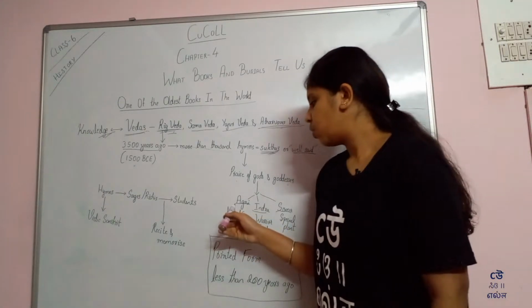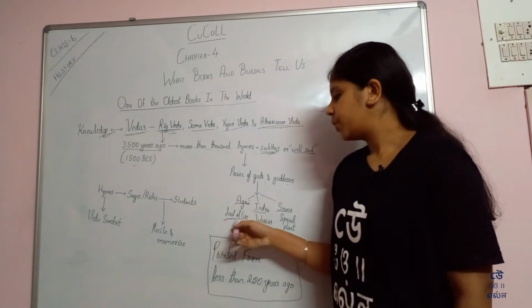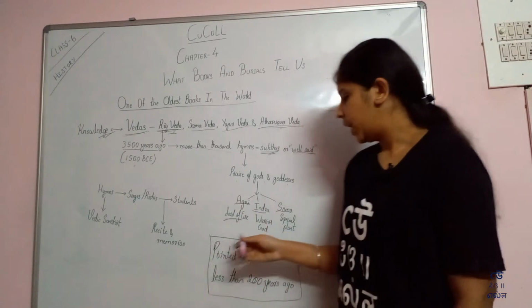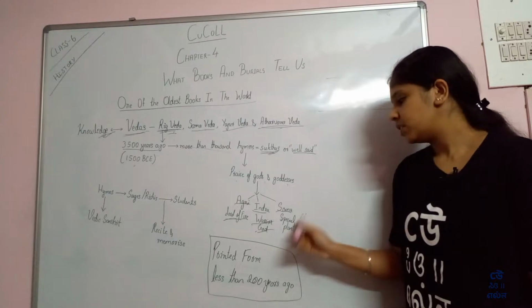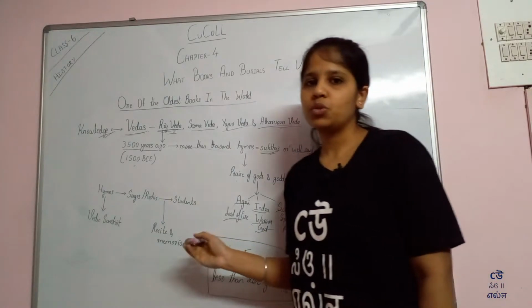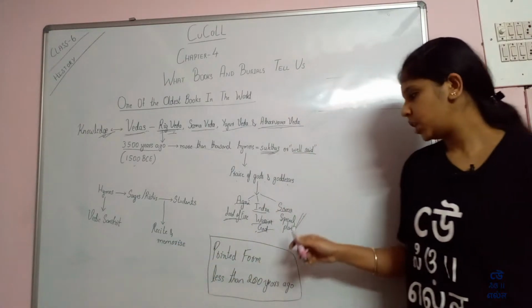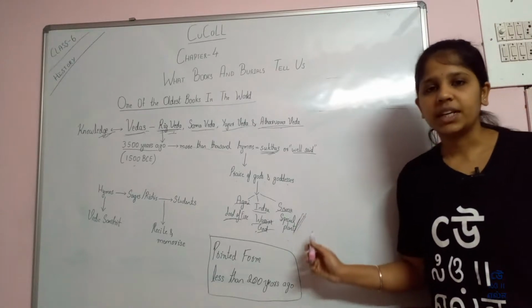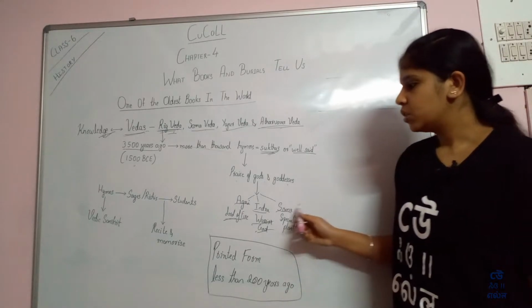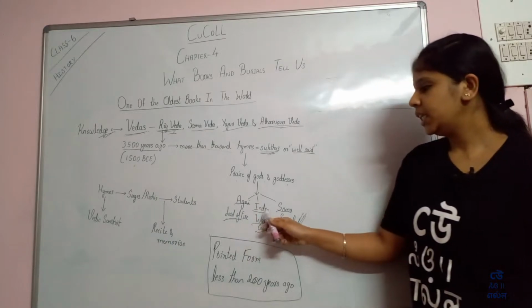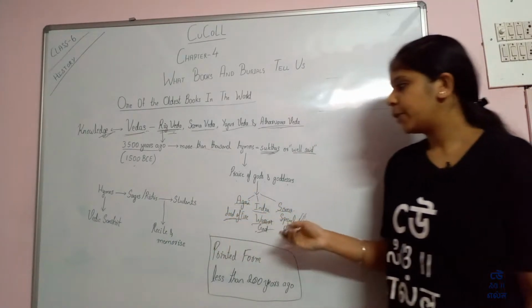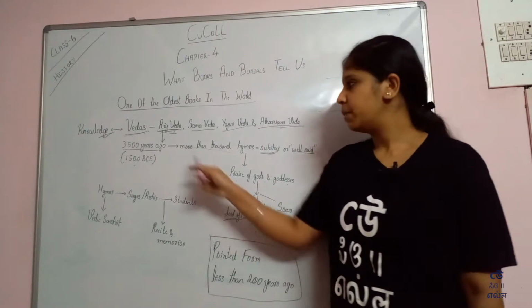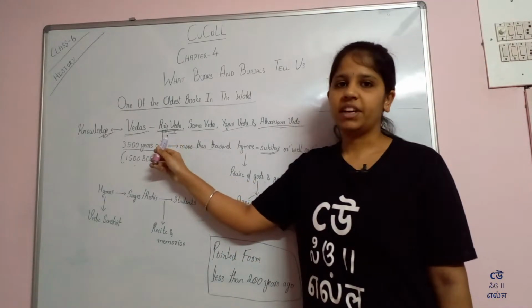Agni is the god of fire, and Indra is a warrior god. Soma is a special plant used to prepare a special type of drink.